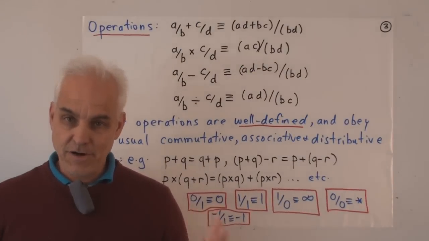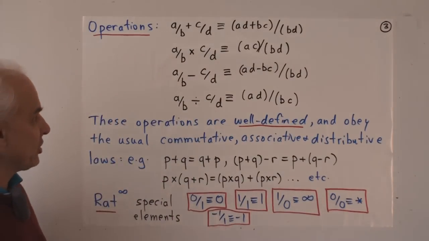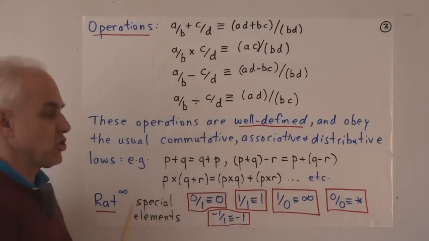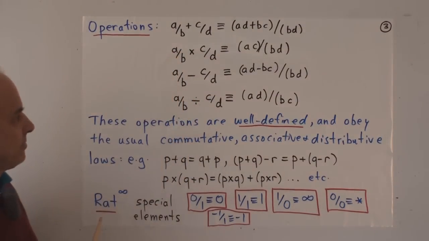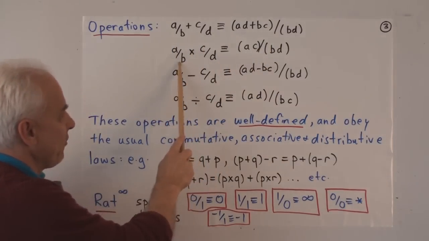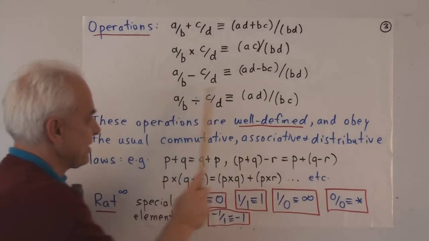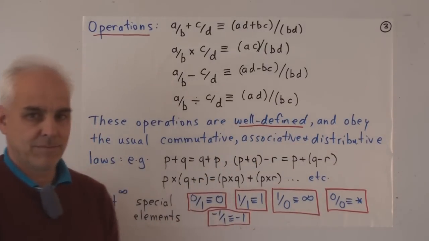So we have our numbers. Now we have to define operations. There are 4 operations: addition, multiplication, subtraction, and division. And here are the operations on them. So A over B plus C over D is this. A over B times C over D is this. A over B minus C over D is this. And A over B divided by C over D is this.